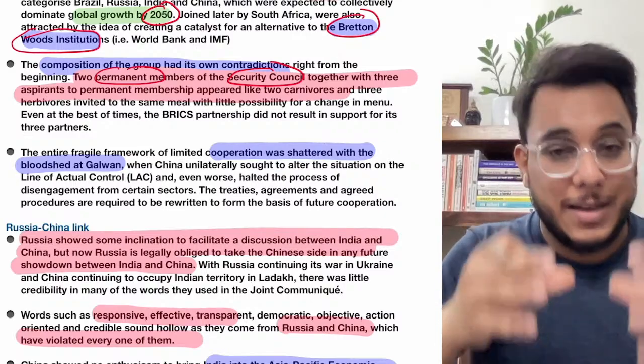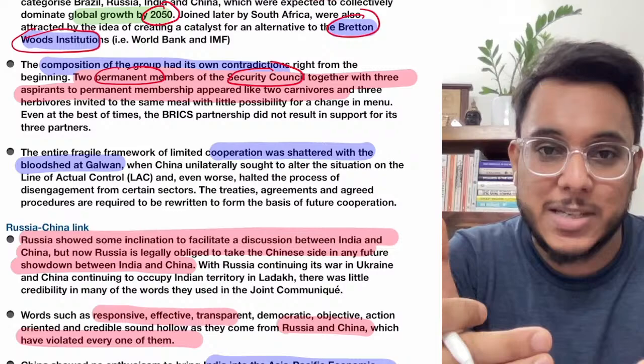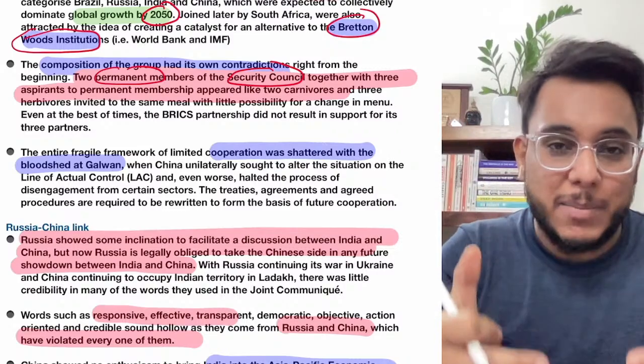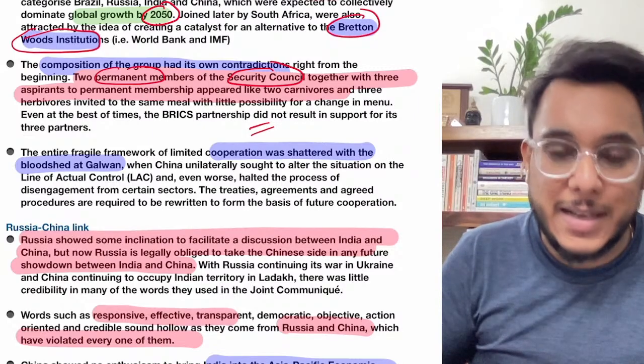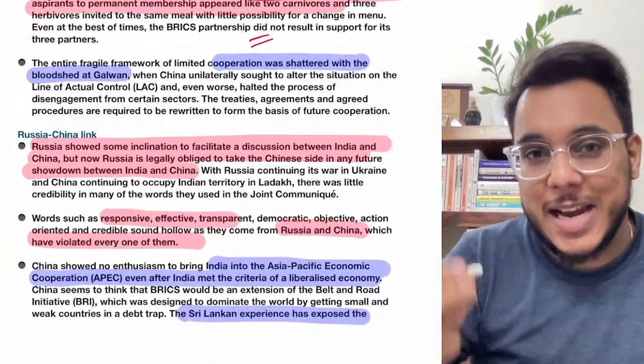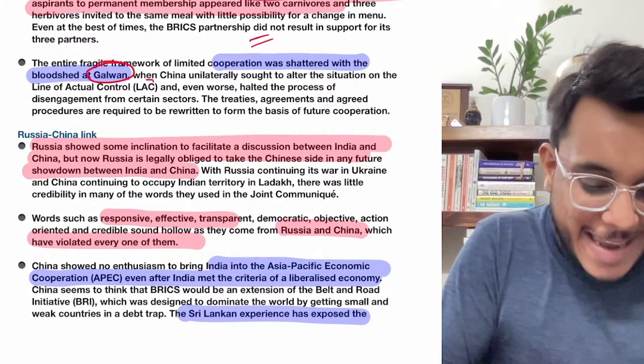Now this is a conflict. China and Russia will never allow others to come into the permanent member seat, and here we, India and Brazil, are both aspiring to be the permanent member. It is a kind of irritant that is there. Second, guys, the relations between China and India are not good after the Galwan Valley episode onto the LAC.